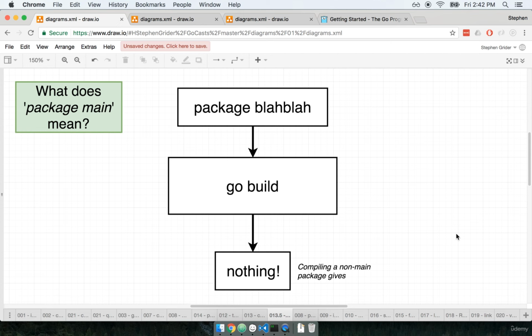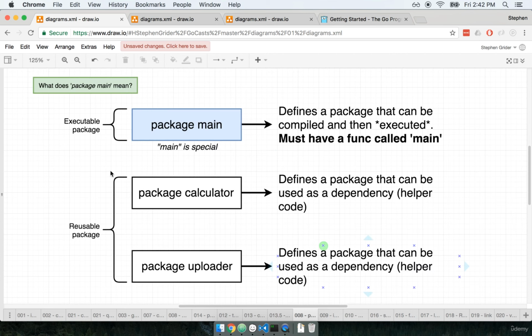However, if we were trying to make some library of reusable code, or if we wanted to make some project that we can share with our friends so they can use our code on their own project, that's when we would start using a more specialized package name. Now to summarize, whenever we see the word package main, that means we are making an executable package. Any other name whatsoever means we are making a reusable or dependency type package. Now the last thing I want to tell you about this is that anytime we make an executable package, it must always have a function inside of it called main as well.